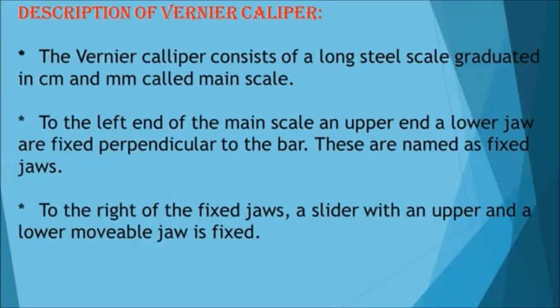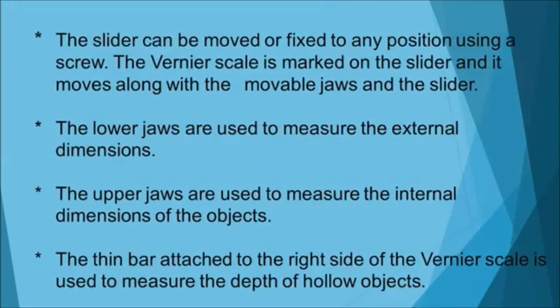To the right of the fixed jaws, a slider with an upper and a lower movable jaw is fixed. The slider can be moved or fixed to any position using a screw. The vernier scale is marked on the slider and it moves along with the movable jaws. The lower jaws are used to measure the external dimension. The upper jaws are used to measure the internal dimension of the object. You can see a thin bar attached to the right side of the vernier scale, which is used to measure the depth of hollow objects.